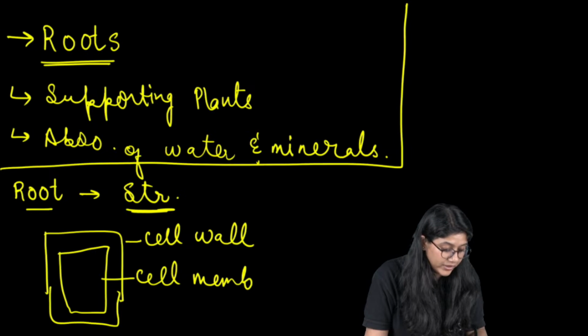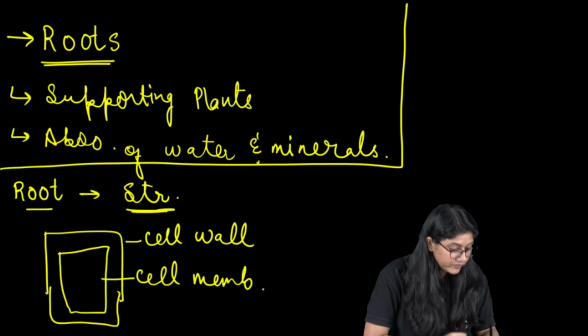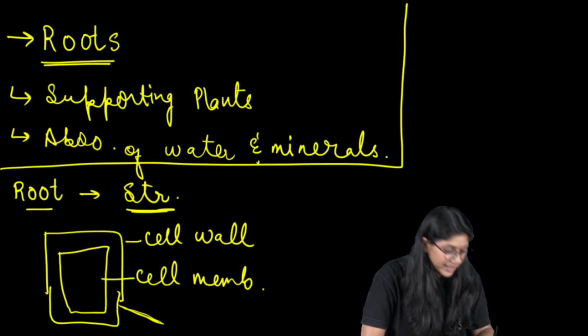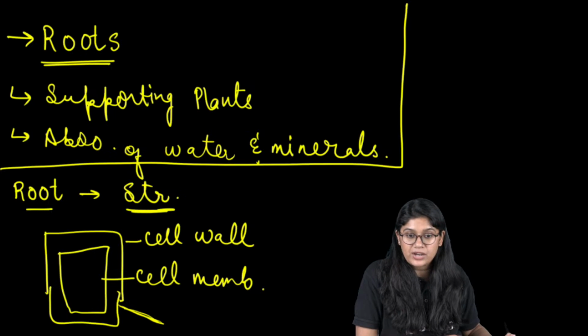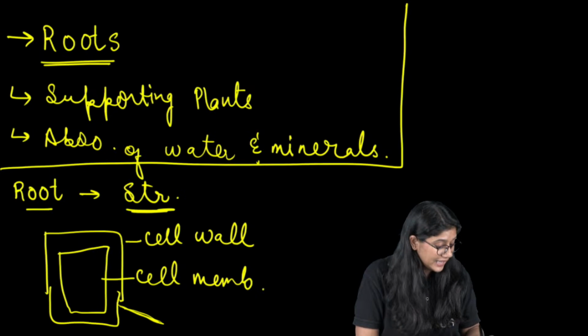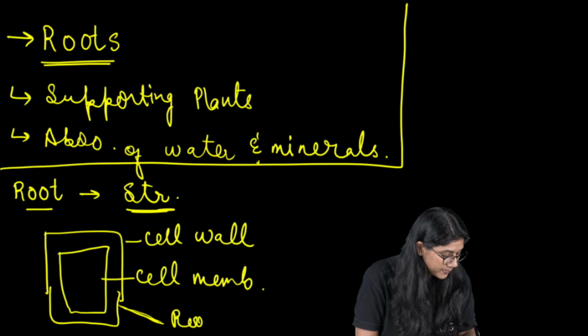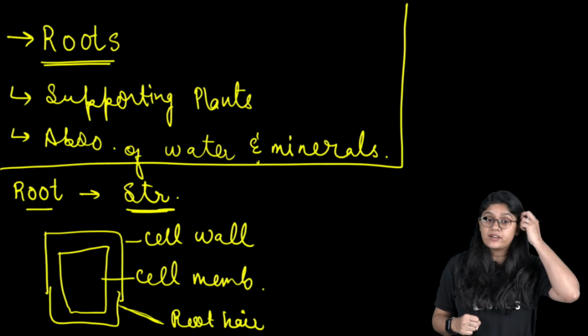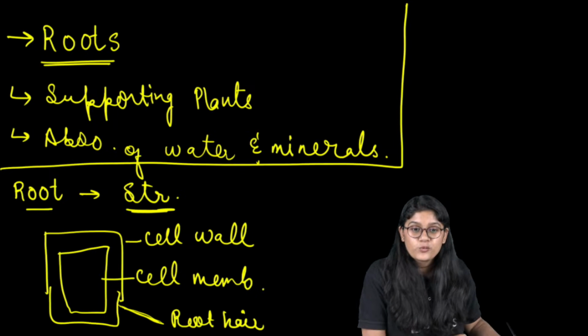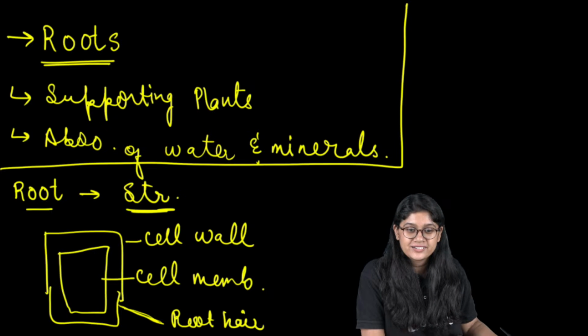Are we clear up to here? And then of course we have very thin, finger-like projections, or hair-like projections, that we call root hair. We call it a root hair.